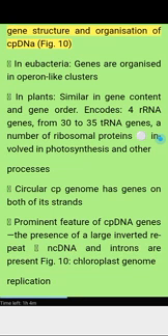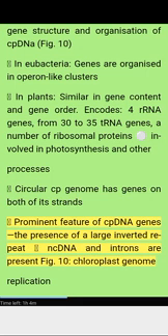Gene structure and organization of cpDNA, Figure 10. In eubacteria, genes are organized in operon-like clusters. In plants, it is similar in gene content and gene order. It encodes 4 rRNA genes, 30 to 35 tRNA genes, and a number of ribosomal proteins, as well as genes involved in photosynthesis and other processes. The circular cpDNA has genes on both of its strands. A prominent feature of cpDNA is the presence of a large inverted repeat, and introns are present.